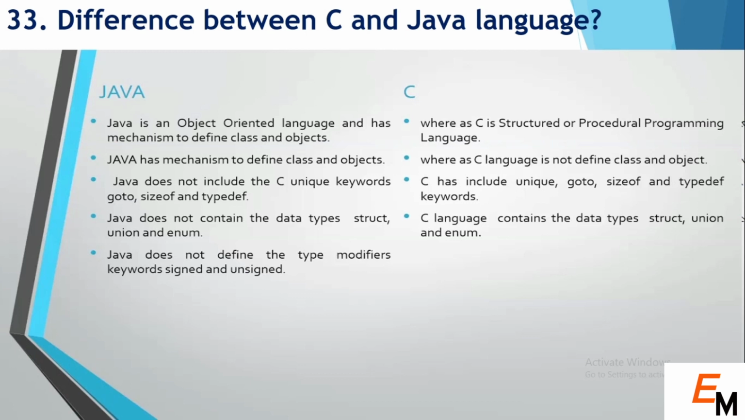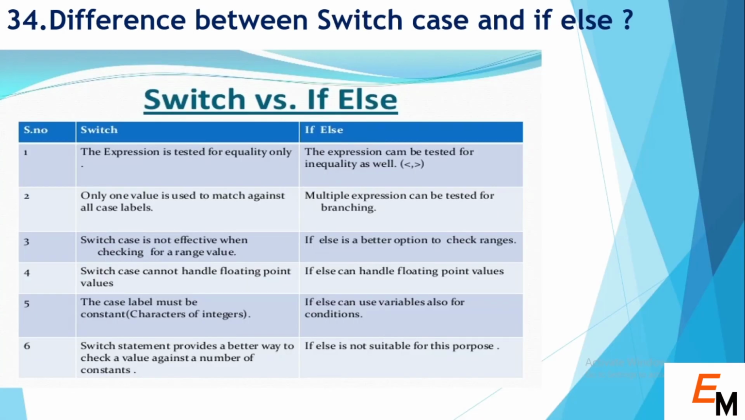Java does not contain data types struct, union and enum, whereas C contains struct, union and enum. Next question: difference between switch case and if else. It is also a confusing question, and normally people get confused in this question.